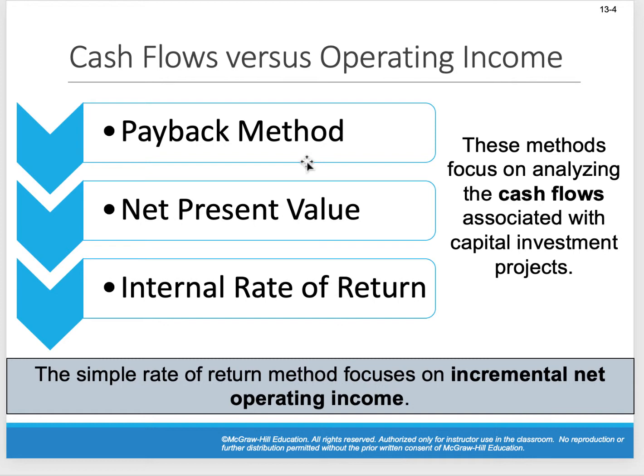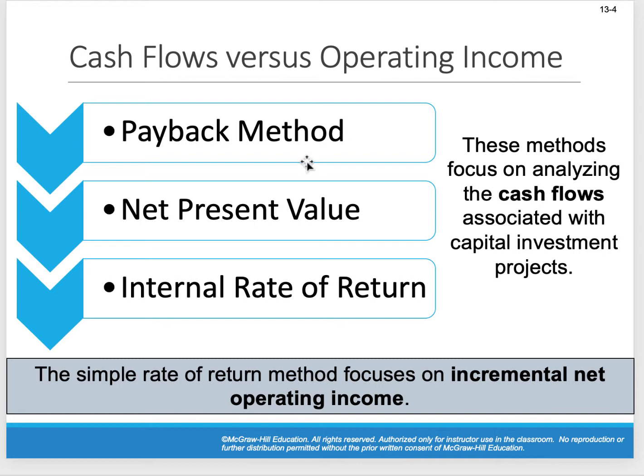Okay, so here's the main takeaway. We're looking at 3 ways that we can make the decision: is this a good investment? Should we invest in this project? Should we buy this piece of machinery?